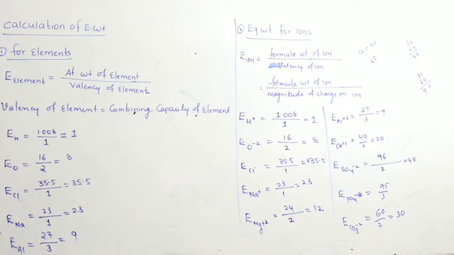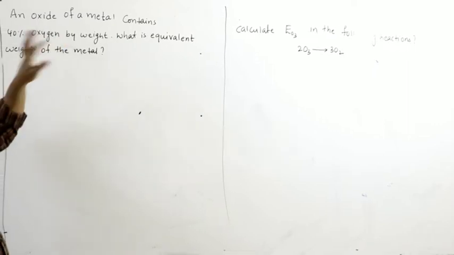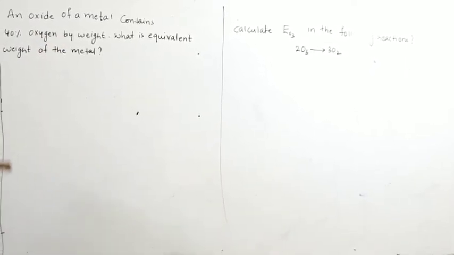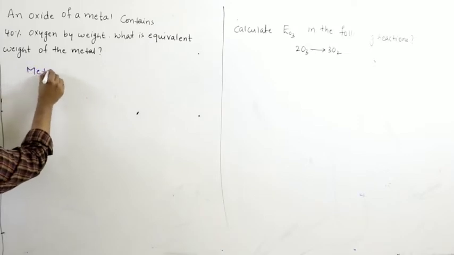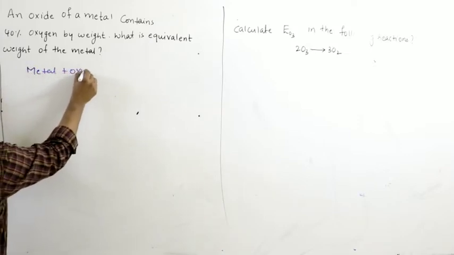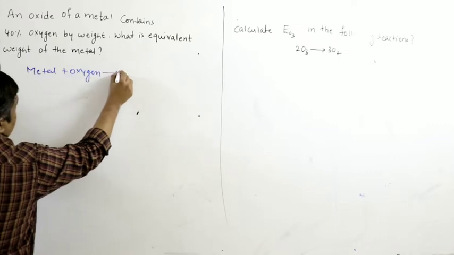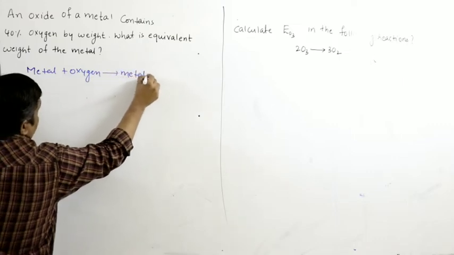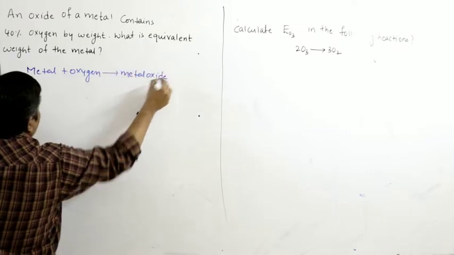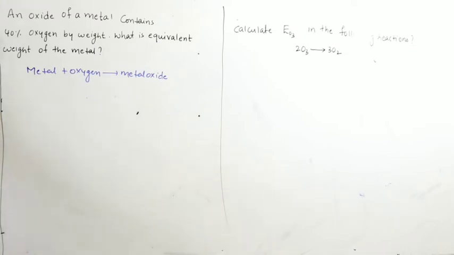And then a problem, an oxide of metal. So metal combines with oxygen to form metal oxide, right? So we can write like this: metal plus oxygen gives metal oxide. We don't know the formula. An oxide of metal contains 40% oxygen by weight.